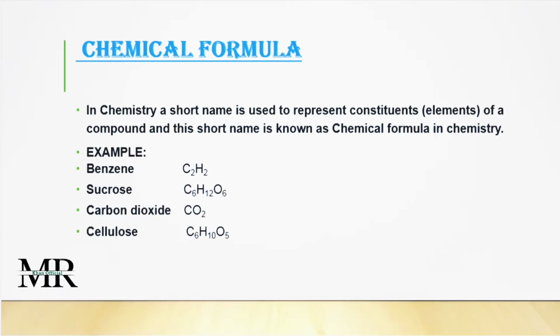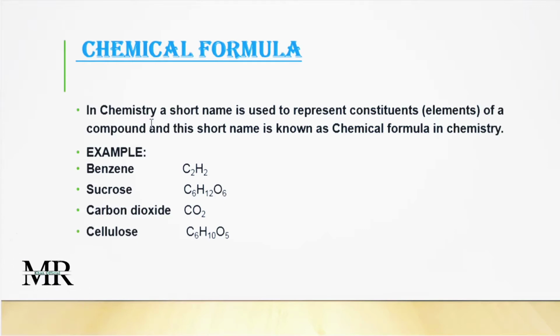The definition of the chemical formula in chemistry is written as: a short name is used to represent the constituents, the elements, meaning the particles present in a compound, and this short name is known as a chemical formula. For example, benzene is a compound, it is a molecule.